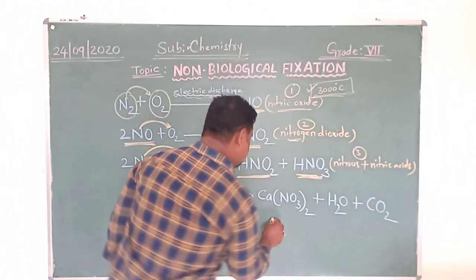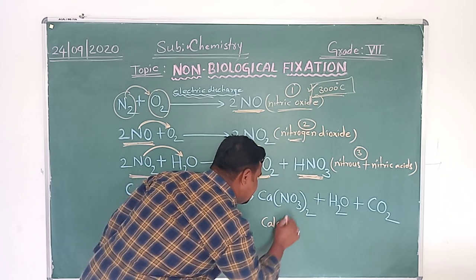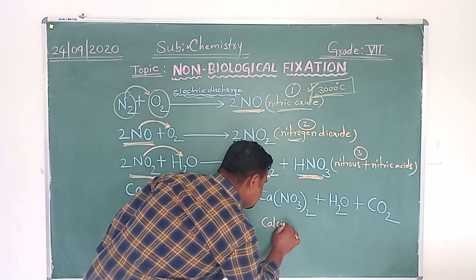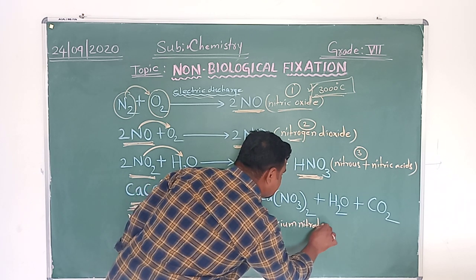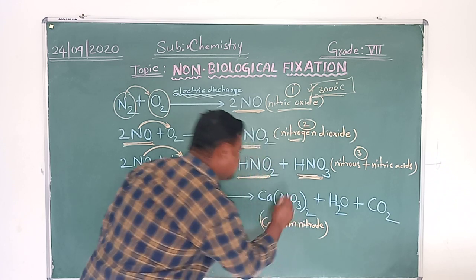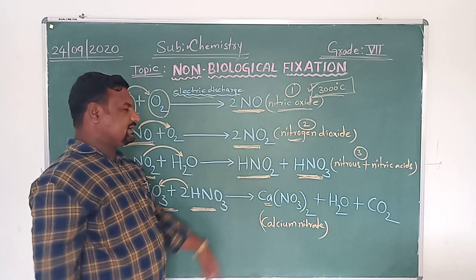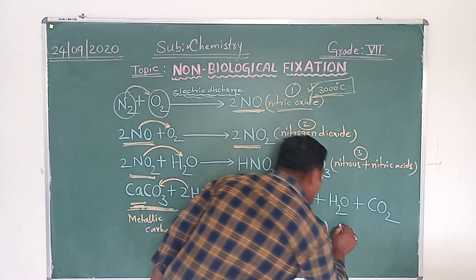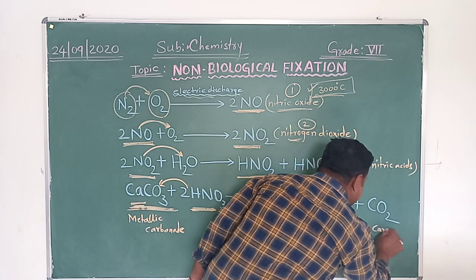This is calcium nitrate, Ca(NO3)2. Calcium is a metal, so we are calling it metallic nitrate. Plus water, plus carbon dioxide.